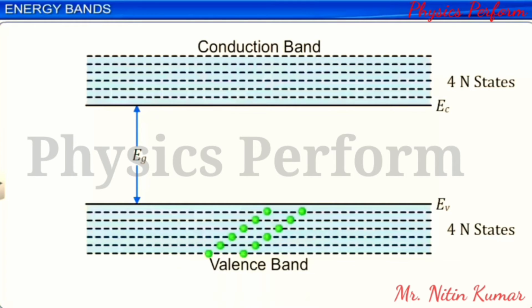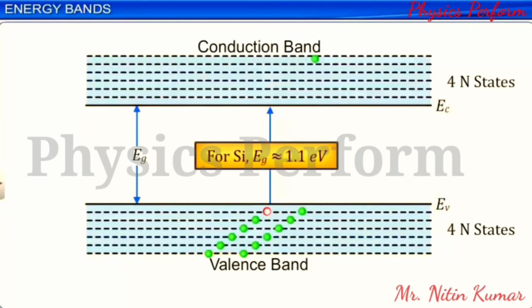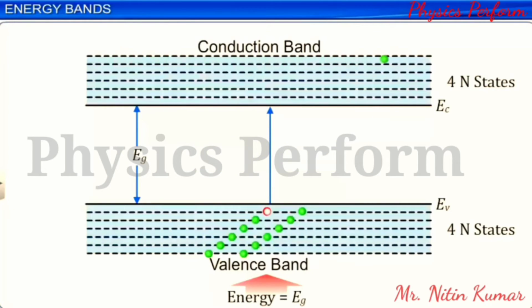The valence band electrons can move into the conduction band by gaining energy equal to the energy band gap EG. Thus, there exists a band gap between the lower valence band energy levels and higher conduction band energy levels. For a silicon atom, this energy gap Eg is about 1.1 electron volt. This means that for a valence band electron to move into the conduction band, it needs a minimum energy of 1.1 electron volt.